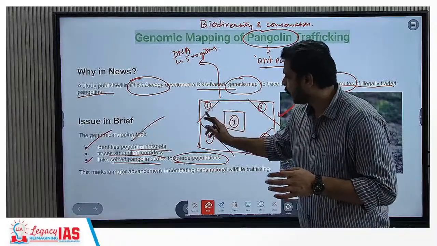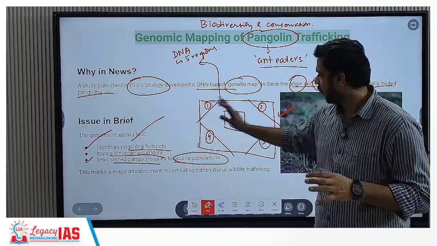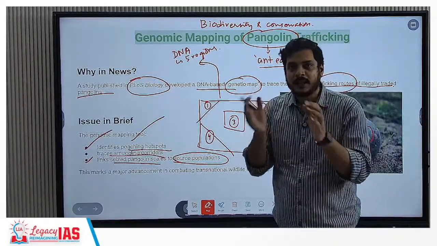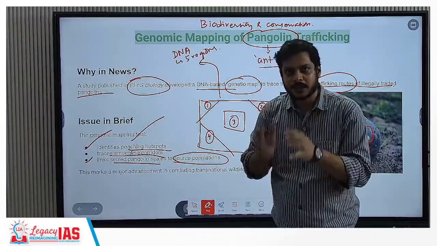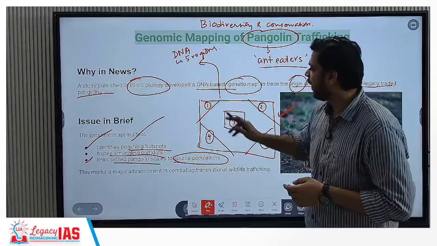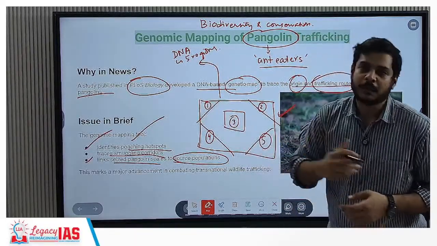For example, if there are two pangolins in region 1, 2, 4 or 5, any region, you'll find that the pangolins in close proximity within the region have similar DNA. And therefore, it will be able to differentiate between pangolins of the 5 different regions.